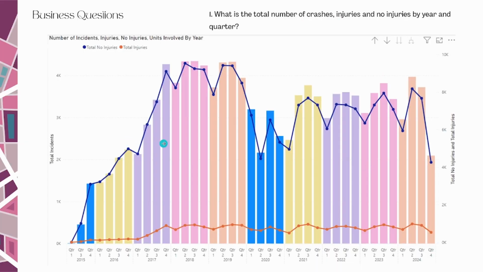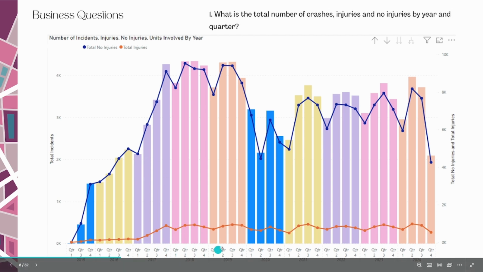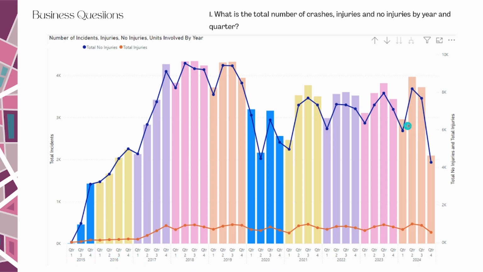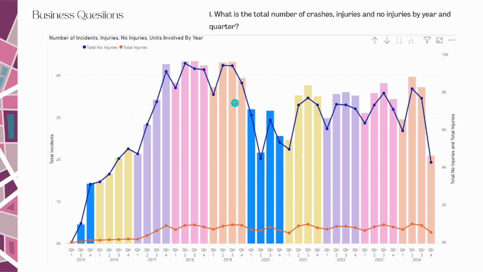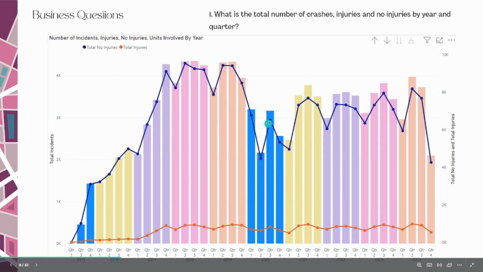Based on this graph, from what I have seen, every quarter one has the lowest incidents per year, and it's maybe because it's after New Year, and the holidays just ended. In 2020 the incidents went lower because basically it's COVID, and from quarter three it went drastically up.